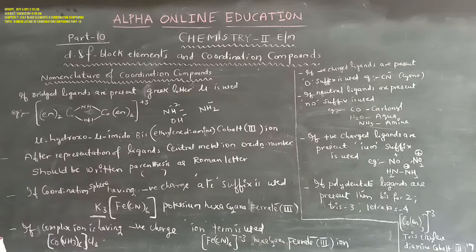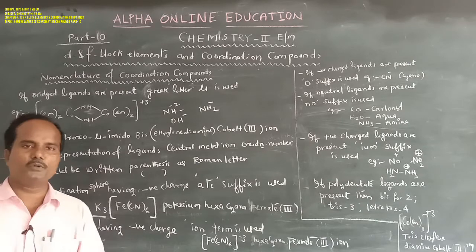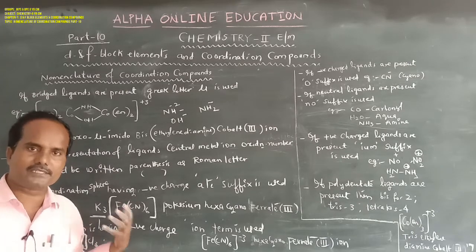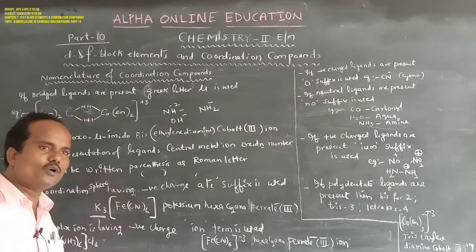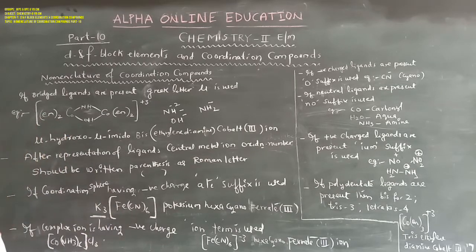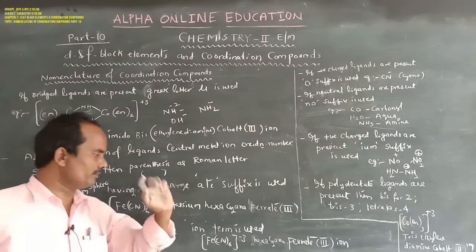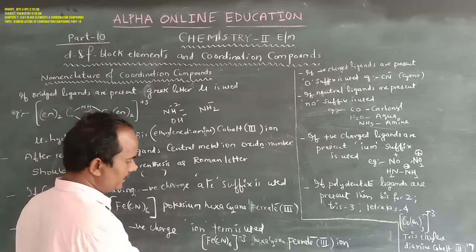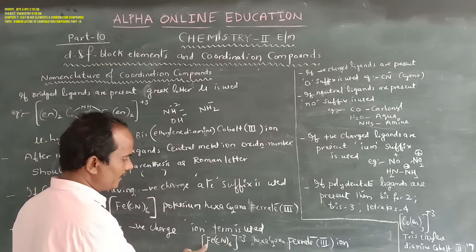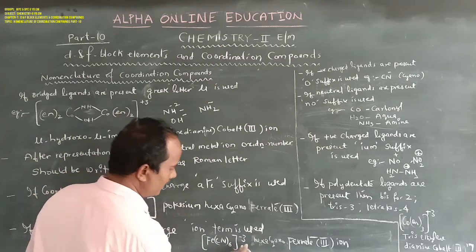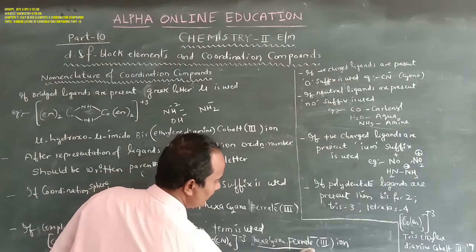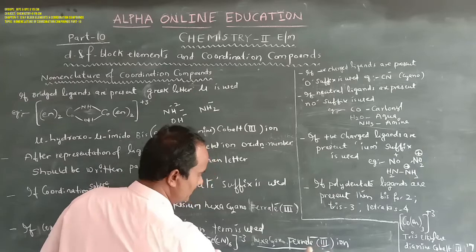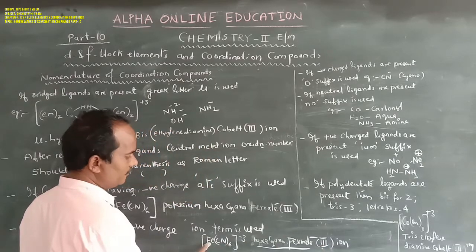Next, if the coordination compound is given as a complex ion, how can you give the name? Here the term ion is used. Suppose the given complex ion is like this, then how can you write it? Hexacyanoferrate(III) ion. Here 3 is the oxidation state of iron.